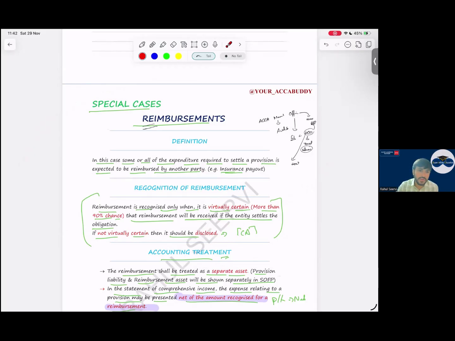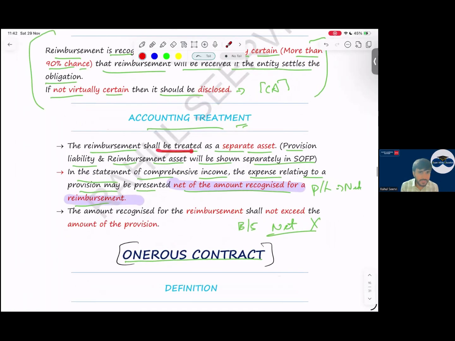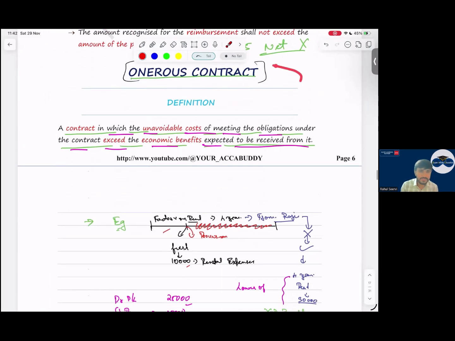I will ignore it. Yes, sir. See the accounting. Sir, in the balance sheet, we have to record it separately, as a separate asset and a separate provision. If I have a reimbursement on a provision case only, I record it separately. But in P&L, we can do the net off simple.